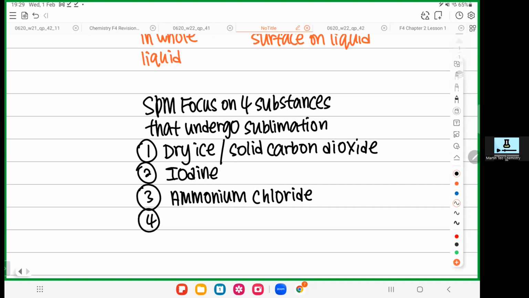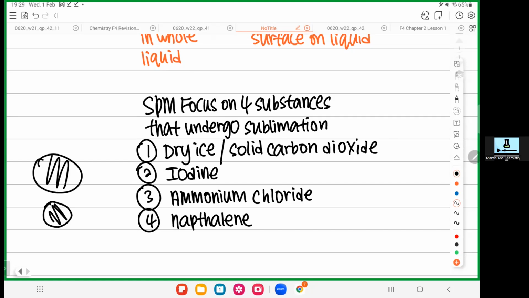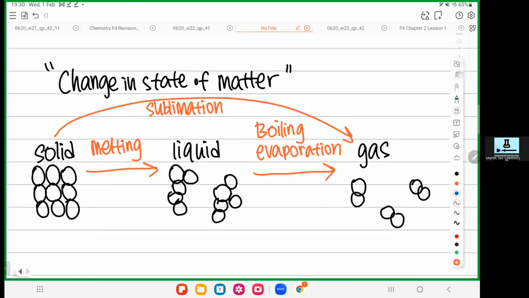Okay, the last one is naphthalene. Naphthalene is the mothball. If you put the mothball in the cupboard, let's say you put a mothball this big, after a few days you see the mothball become smaller. It didn't become liquid. It changed to gas directly. Okay, so now let's go the reverse.